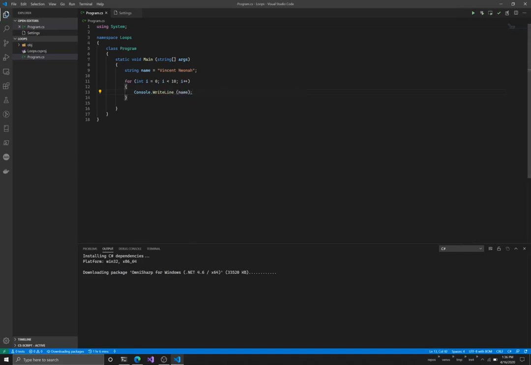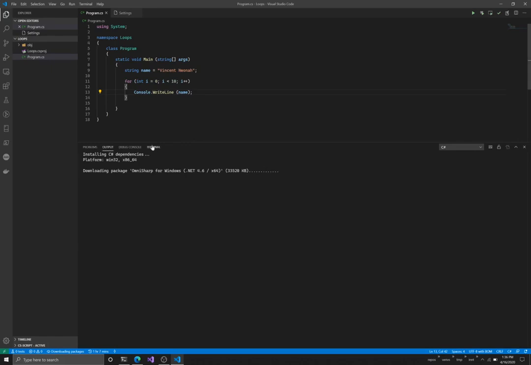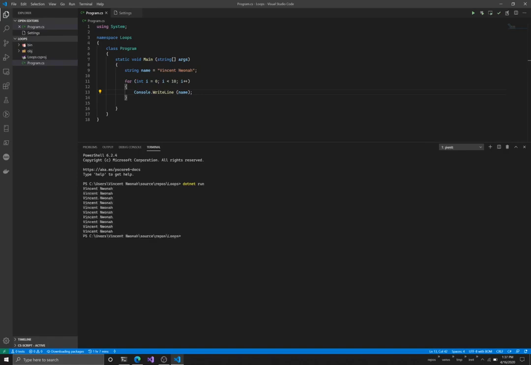And before I explain what this does, I'm going to run it so you see it for yourself. I'm going to switch to terminal here, and I'm just going to say dotnet run. And now you can see it's printed my name how many times? 1, 2, 3, 4, 5, 6, 7, 8, 9, 10. It printed my name 10 times, right? So that is the function of this structure here. This is a loop. I'm telling it, hey, print this name, and I'm telling it to print it 10 times.